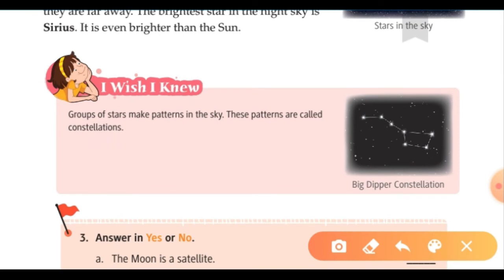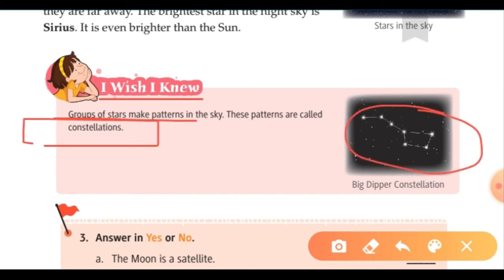Now there is an I wish I knew section. Groups of stars make a pattern in the sky and this pattern is called a constellation. The Big Dipper constellation you can find every night in the sky, in the east, where you can see the North Star too.